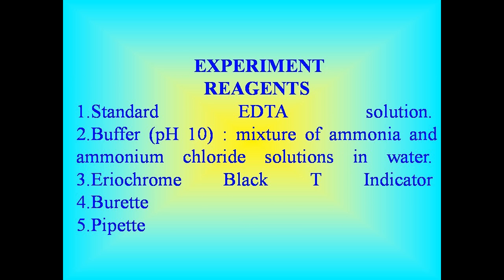Now, we concentrate on the experiment. What are the reagents required for the experiment? Number one, standard EDTA solution, which we have to prepare in the lab. Number two, a buffer that should show pH around 10. We have to prepare this also in the lab. The buffer is a mixture of ammonia and ammonium chloride solution in water. Third one is Eriochrome Black indicator that is there in the lab. Number four, burette. And fifth one is pipette.